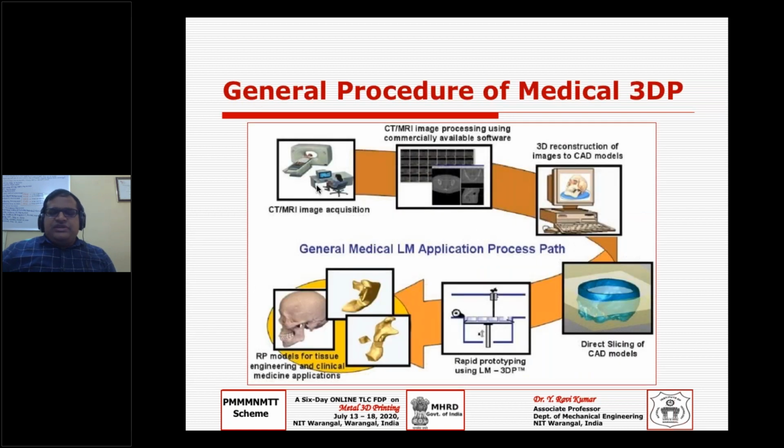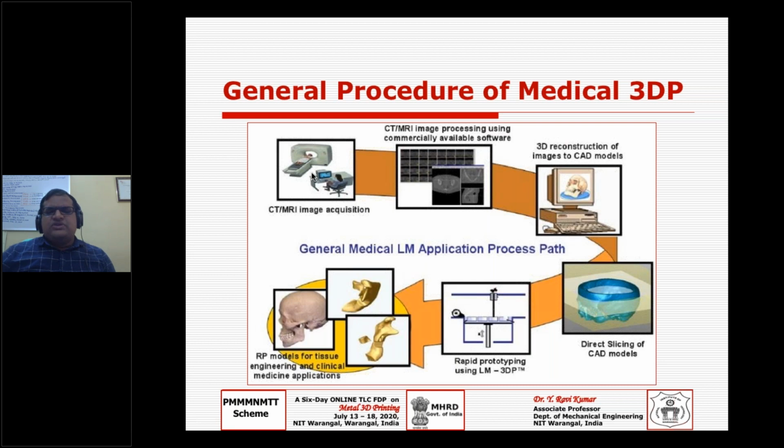So then, as we know, we have even seen some demos from Rakesh on Mimics software, where we need to start with the CT or MRI scan data, or it can be digital X-ray also.